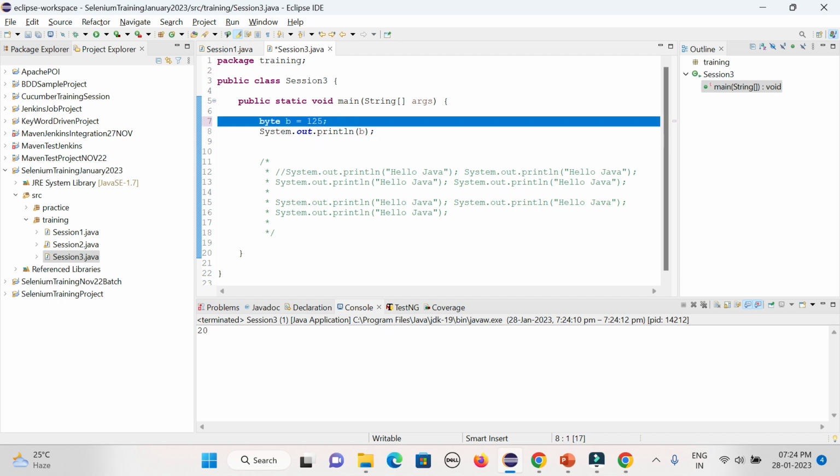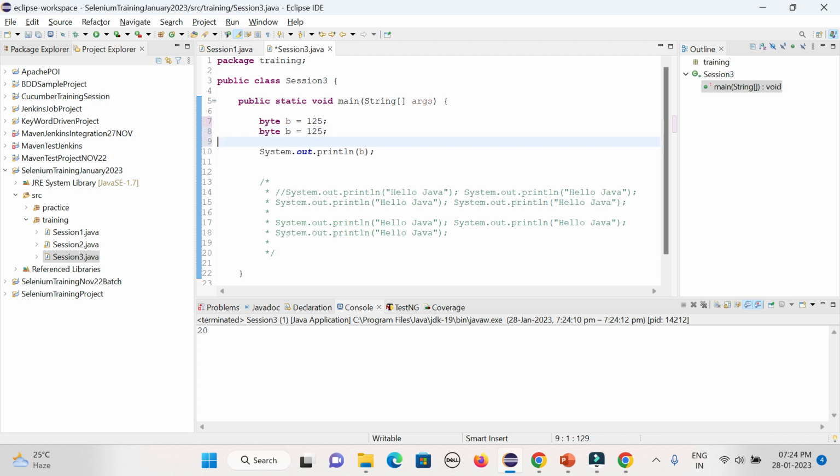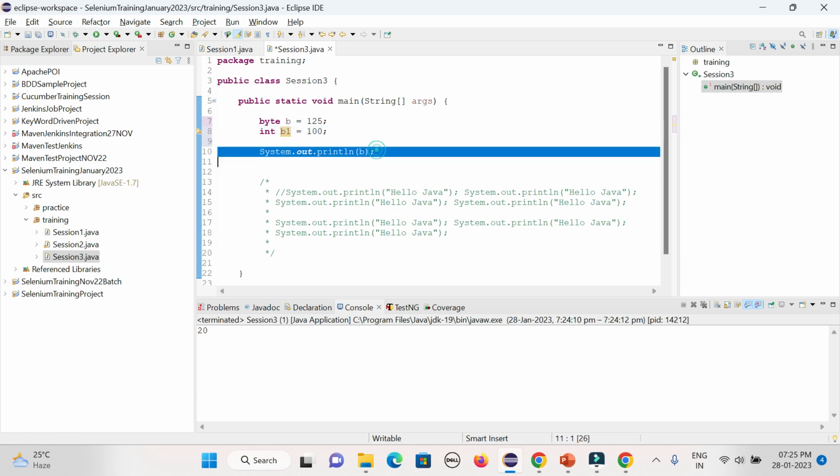Now let's try to create same data type and same variable but give the different value. Suppose say 100. So will it work in Java? No. In the same class, your variable should be unique always. Duplicate variable name cannot allow. Duplicate data type can be there, but variable name you cannot do it. You could see the error message coming. Duplicate local variable. So here, if you change it to integer, it will still not work, because the variable name should be unique. Now if you give it to b1, it will work. Now you can print out the b1, right?